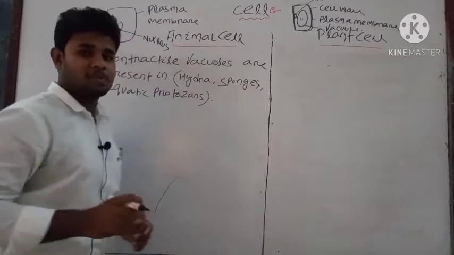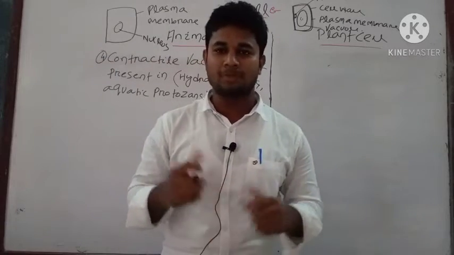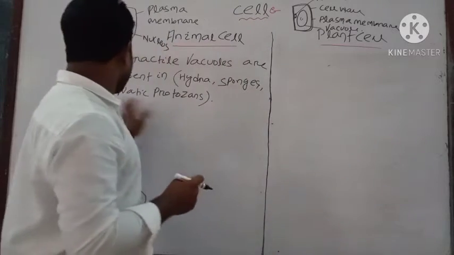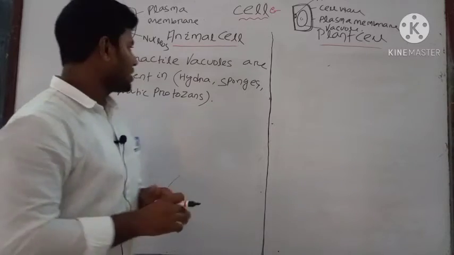These are some specific organisms like hydra, sponges and aquatic protozoans where you can see the contractile vacuoles.